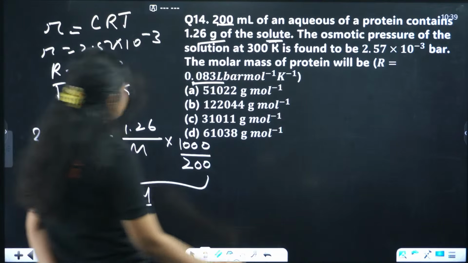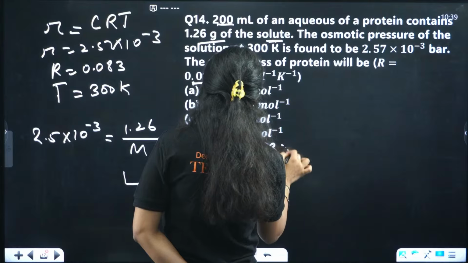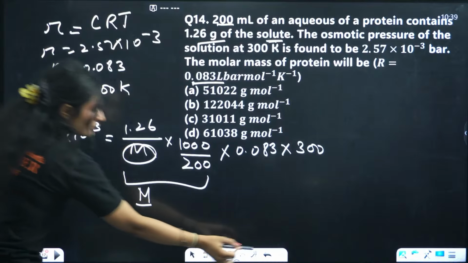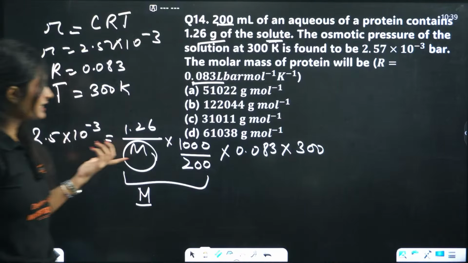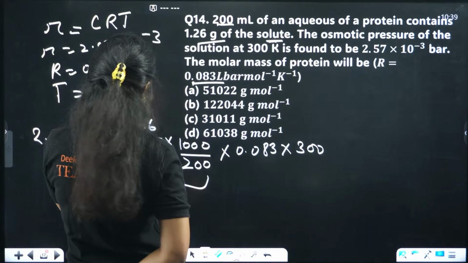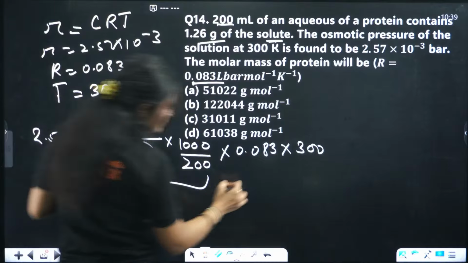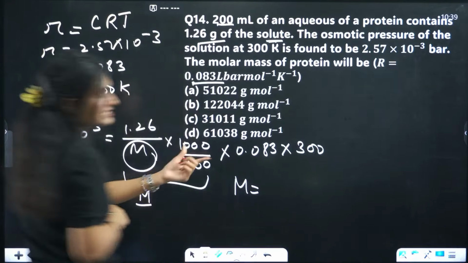Clear? Next, multiply by 0.083, which is R, and temperature is 300 Kelvin. Only this quantity is unknown. All the other data is given to us, so you can just calculate it. This is an easy calculation, right?